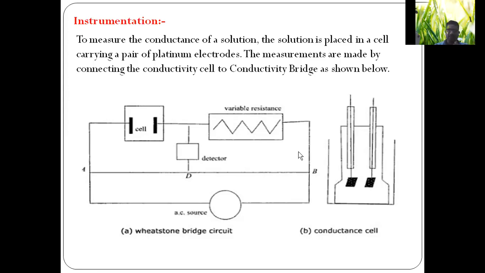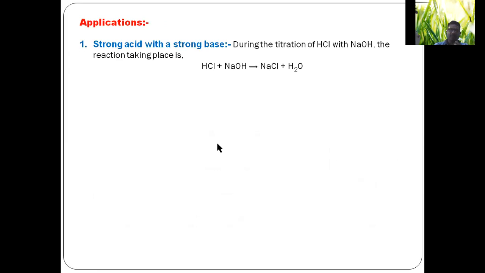Then based on this, what are the applications? Okay, they may ask you to explain any two applications of conductometry along with theory and instrumentation. Application number one is strong acid with a strong base. During the titration of HCl with NaOH, HCl is a strong acid and NaOH is a strong base. The reaction that takes place forms NaCl and H2O.